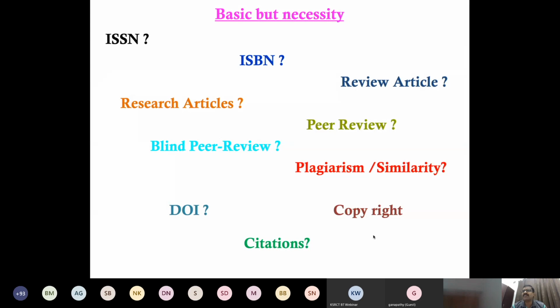Then plagiarism and similarity. We know that plagiarism means copying. We have to check the plagiarism. How can we check the plagiarism or similarity? Nowadays many researchers, those who are writing papers, just copy the previous articles and then publish like this.